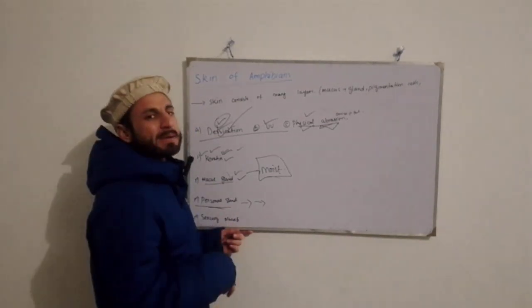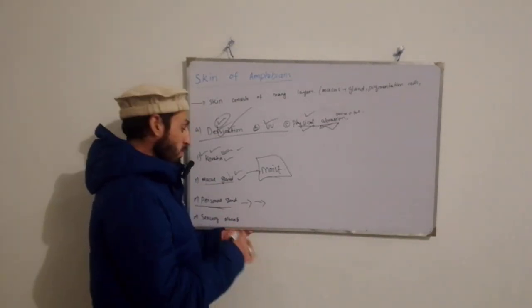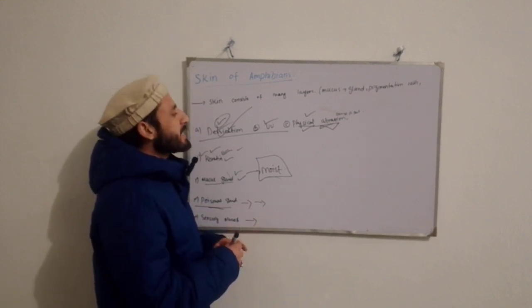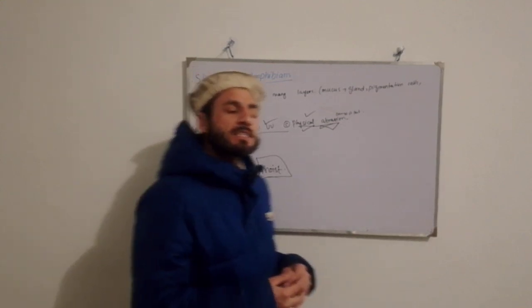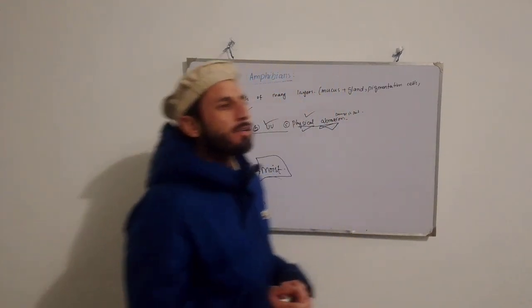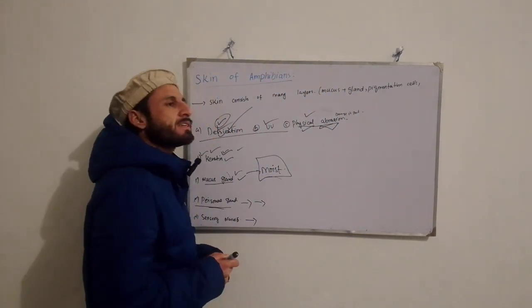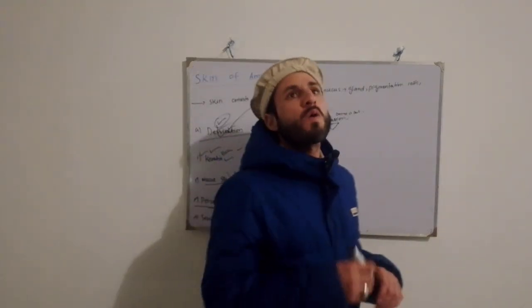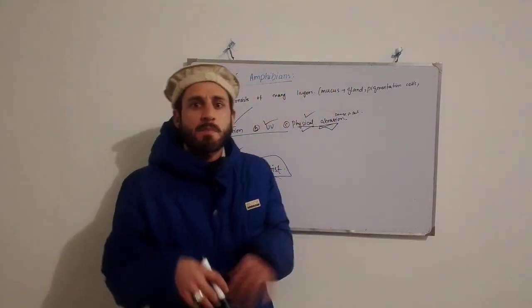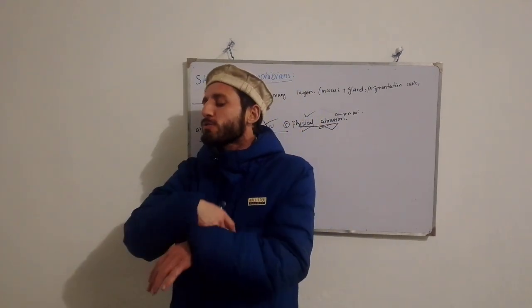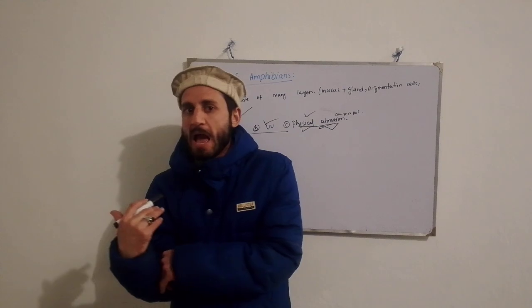And the fourth adaptation is that amphibians got sensory nerves. Their outer skin consists of sensory nerves. Sensory nerves consist of different nerve endings which sense ultraviolet light and send them back to water or away from any desiccating area, right?